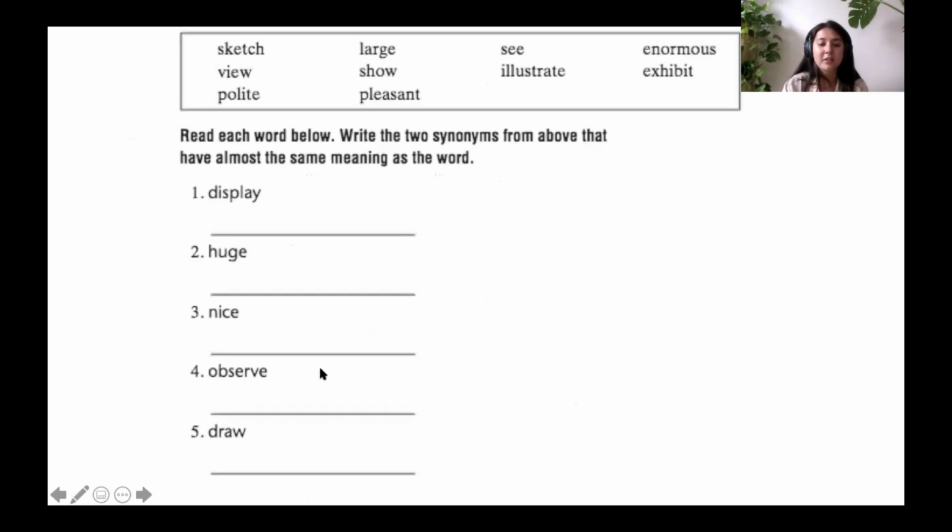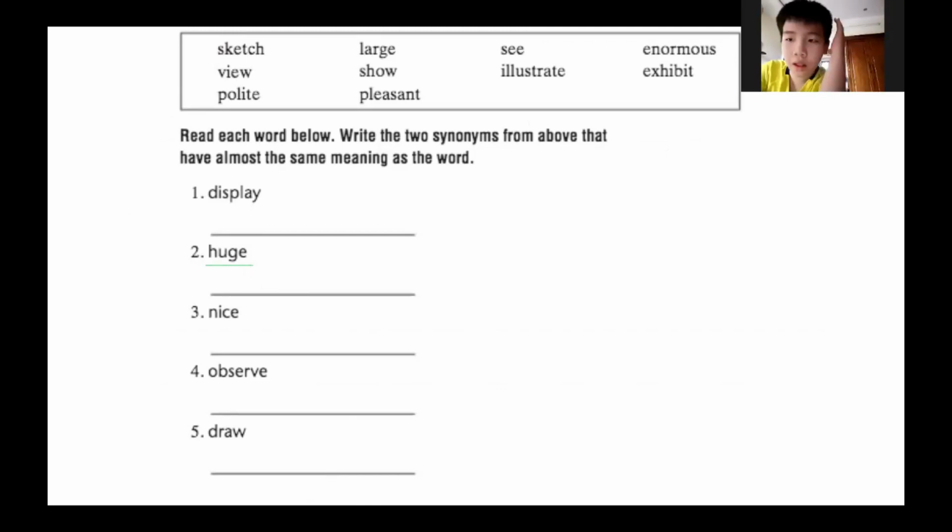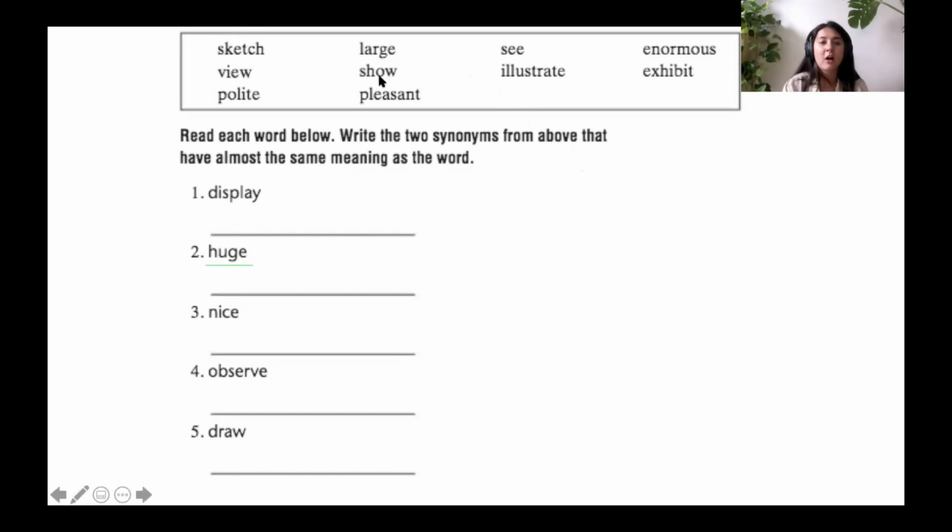For example, let's look at number 2 here. So we know that huge means big or larger. Our words that are going to go with huge are what? Let's do this one together. What 2 synonyms are going to go with huge? Is large and enormous. Good job, Steve. Large and enormous are going to go with huge, okay?